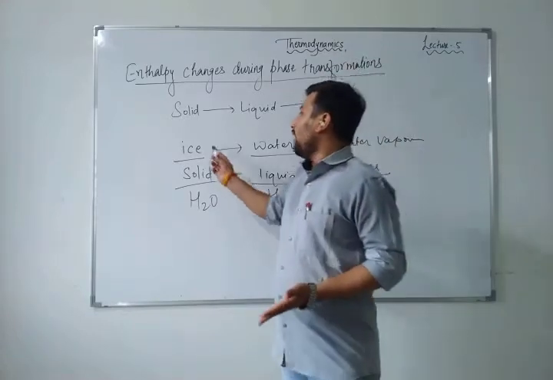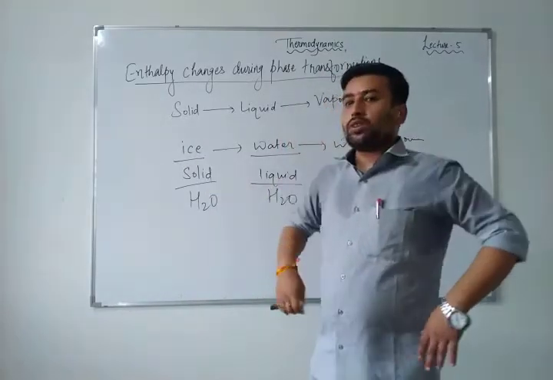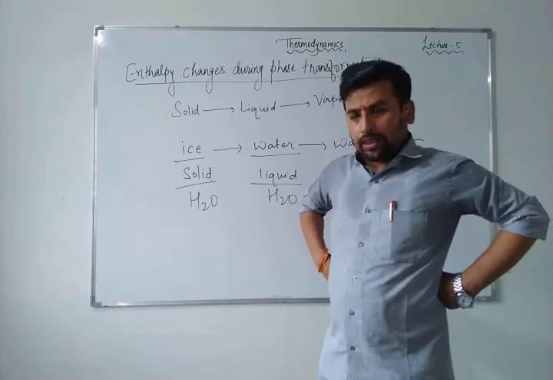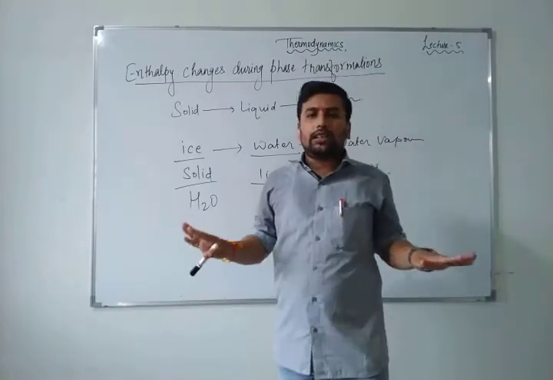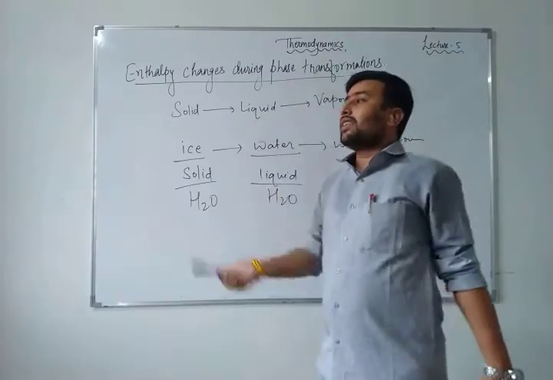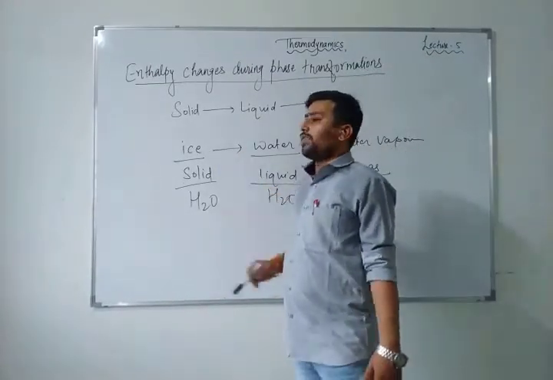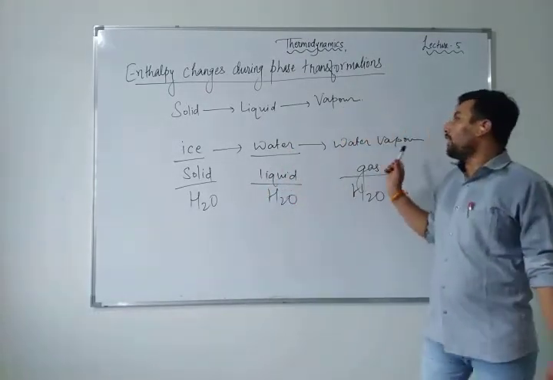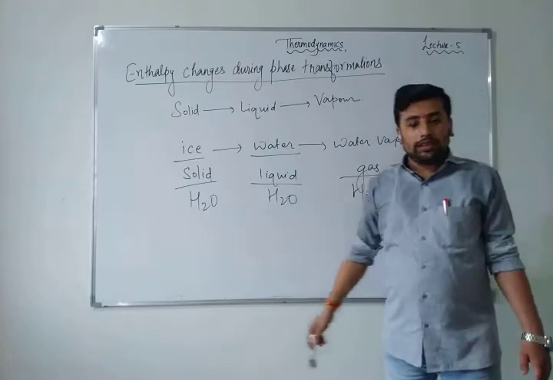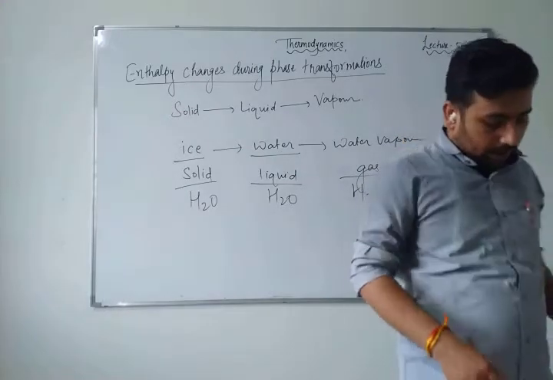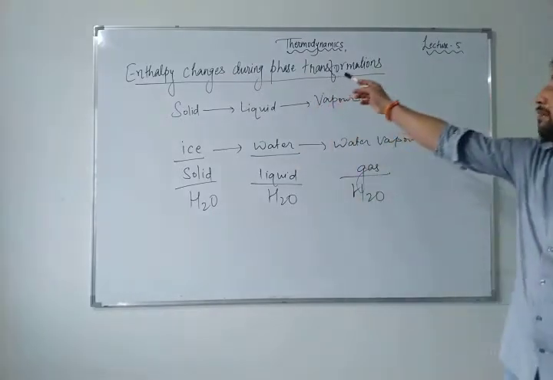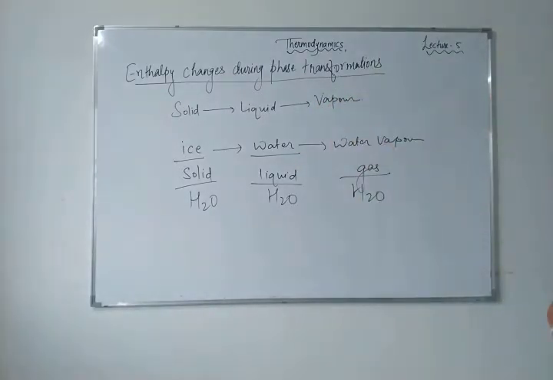As you know very well, if I put the ice at 0 degrees Celsius, is it going to melt? No, it's not going to melt. It is going to remain at the same temperature, in the ice cube form only, right? As I have increased the temperature from 0 degrees to 30 degrees, it became liquid water. And from 30 degrees to 100 degrees, it became gaseous form. So now the question is that the phase transformation also involves enthalpy changes.